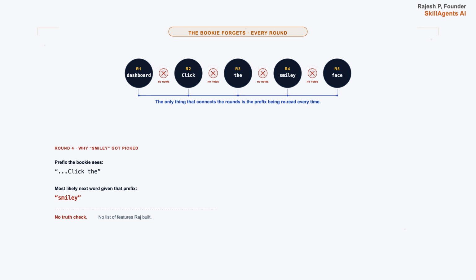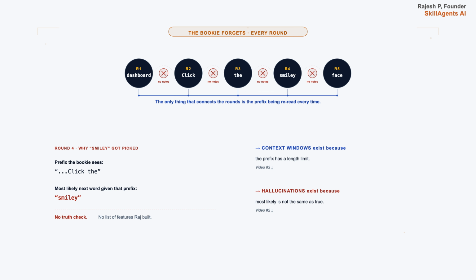That is also why the model can confidently invent a smiley face. At round 4, the prefix already said click the. The most likely next word given that context was smiley. The bookie placed the bet. There was no truth check. There was no list of features Raj actually built, just odds and a pick.